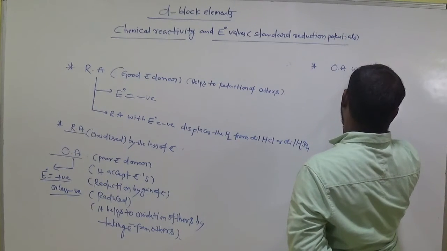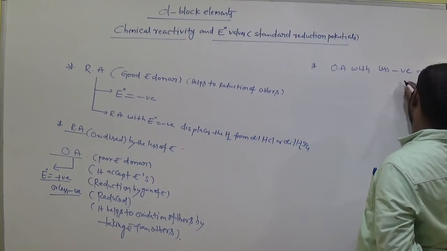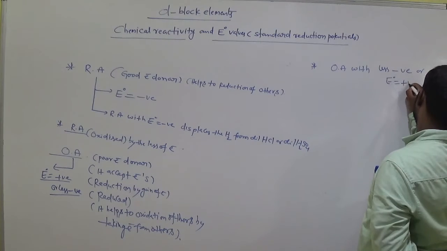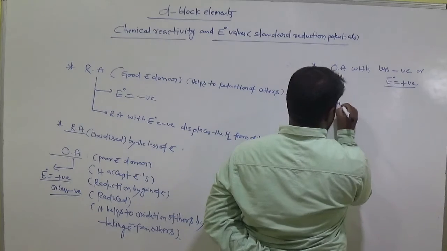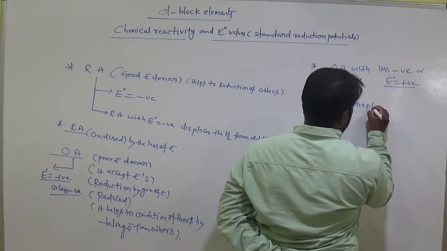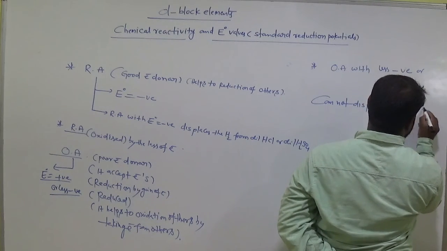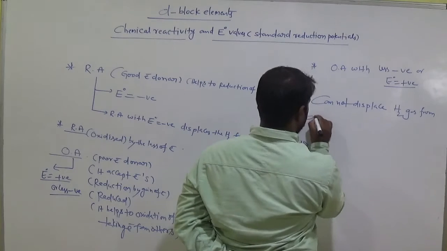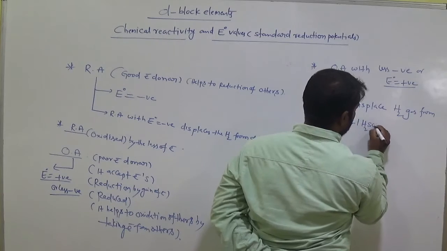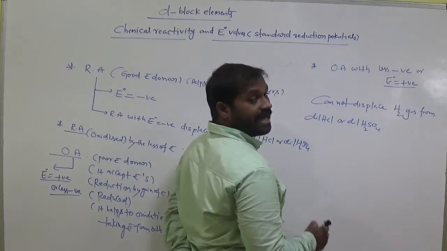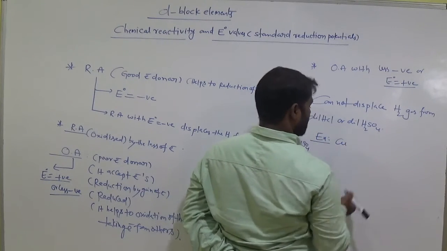Oxidizing agents with less negative or positive E naught values cannot displace hydrogen gas from dilute HCl or dilute H2SO4. Example, copper.